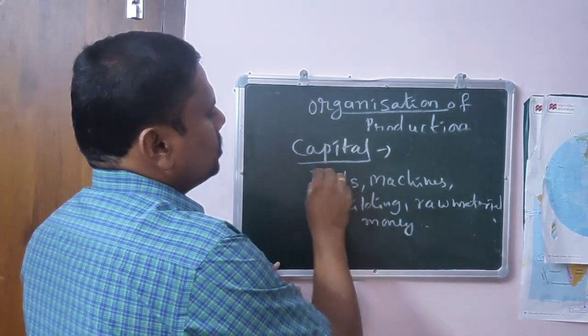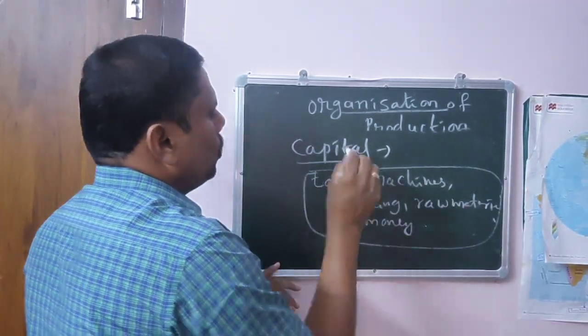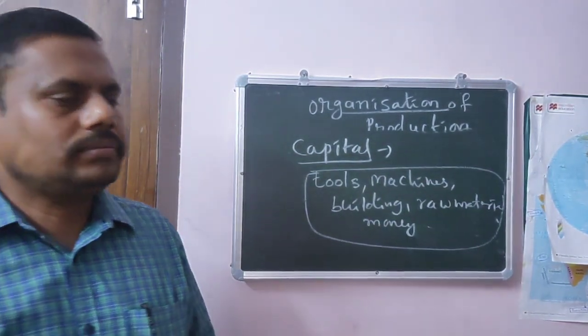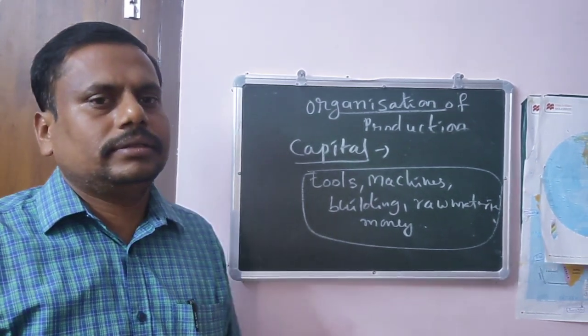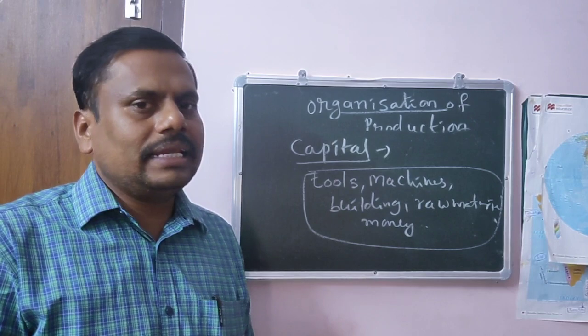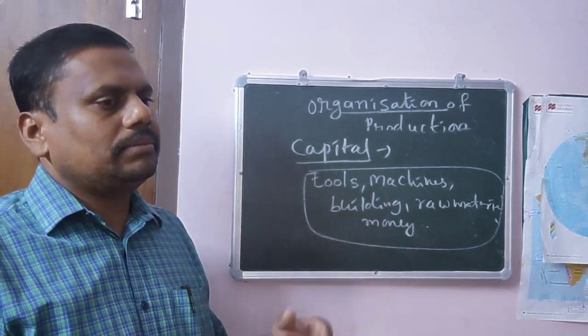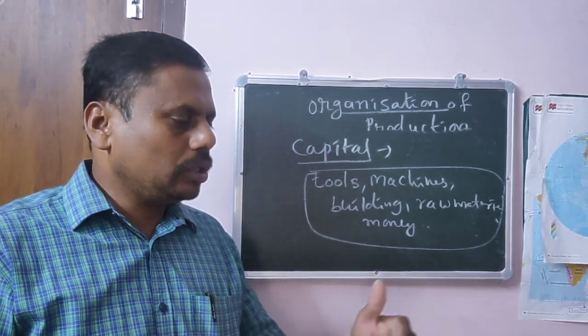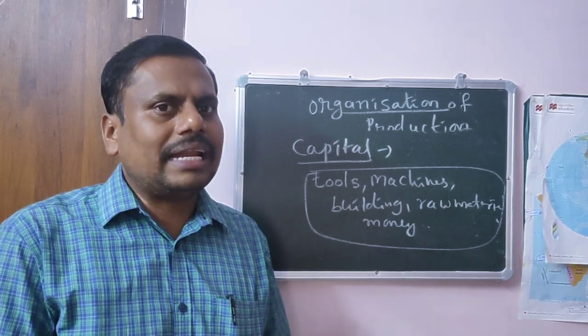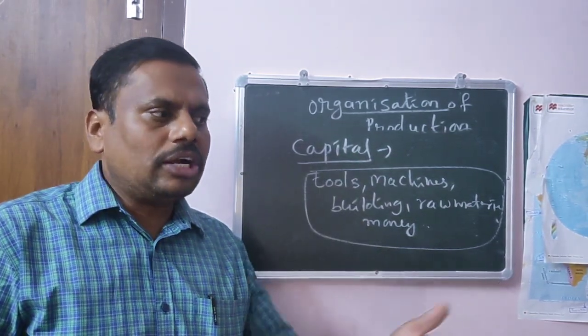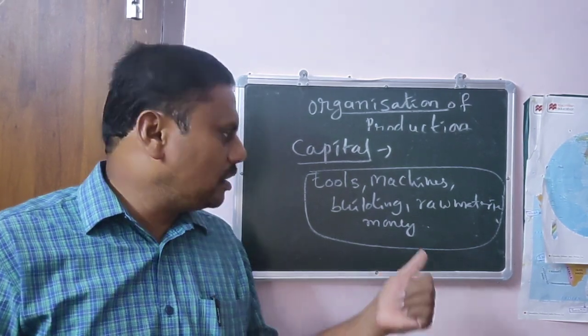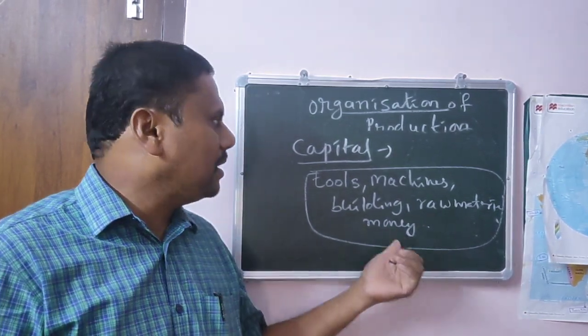See here, all these we require to do production. So in the starting you may need land, but after gathering the land you require some other tools. For example, in order to do farming we require a tractor. So tractor comes under what? Capital. In order to purchase seeds and fertilizers, what we require? We require money. Money is a part of capital.